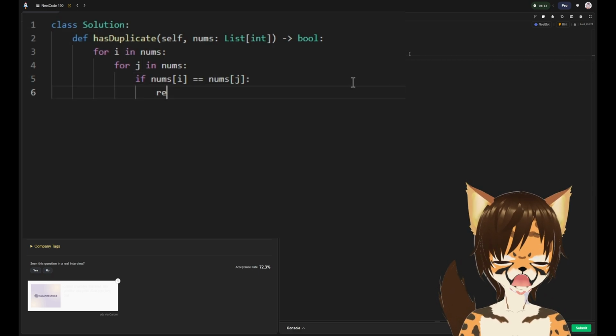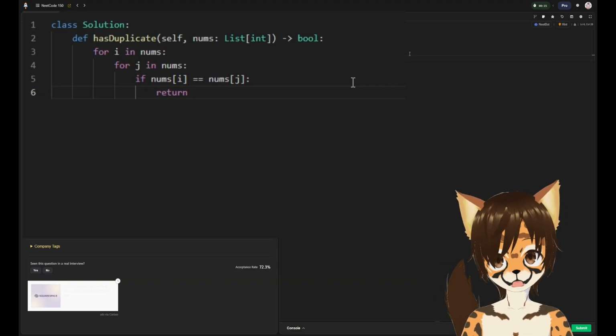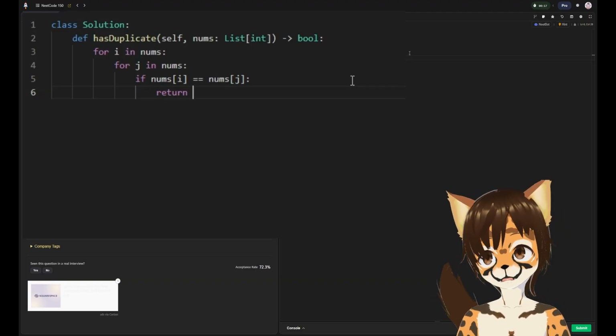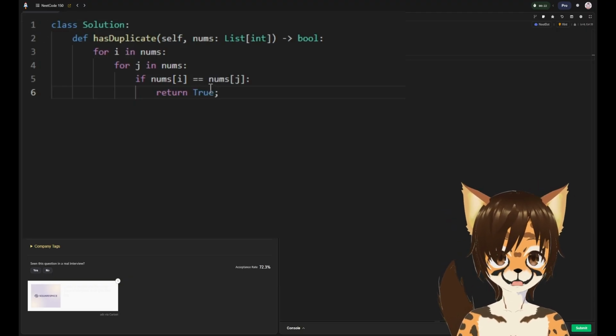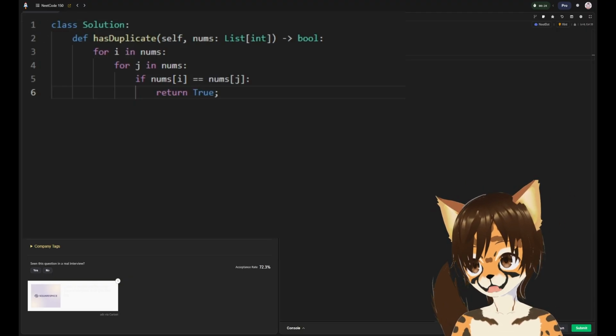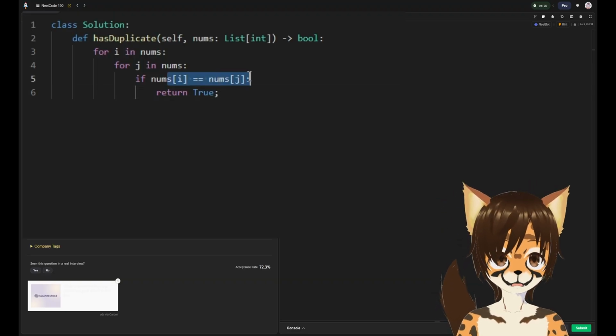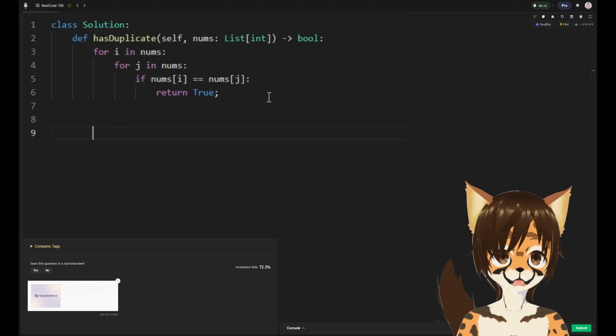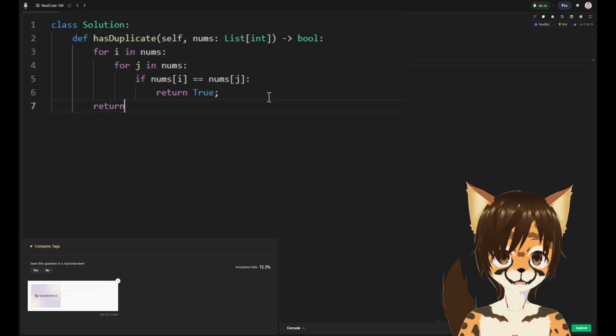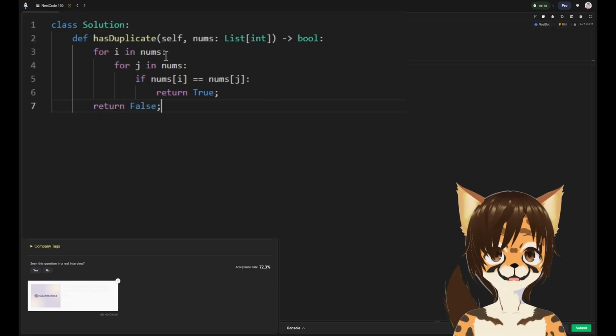Then we're going to return. I think we still have the same booleans. I remember this annoyed me so much. It says output true, output false, but it's case sensitive in Python. It wants it case sensitive. So if it appears more than once, then we return true. And outside of the for loop, we're going to return false, because that means we went through the entire thing and they were all unique.